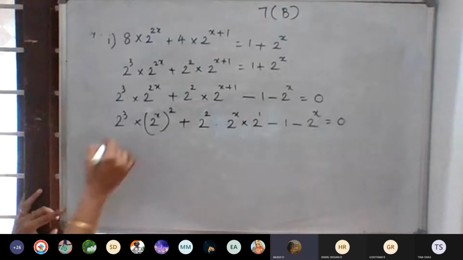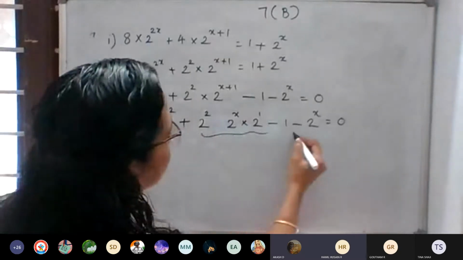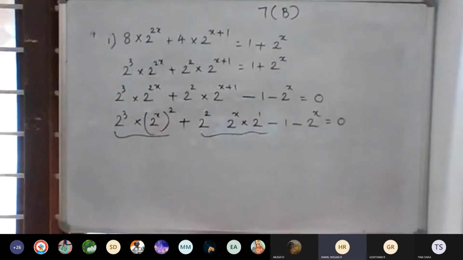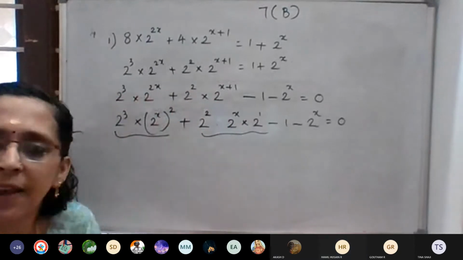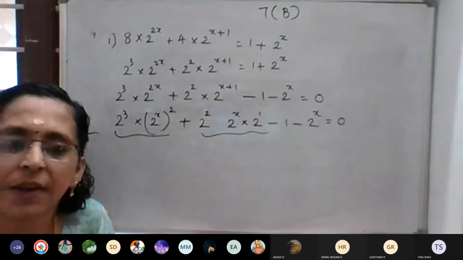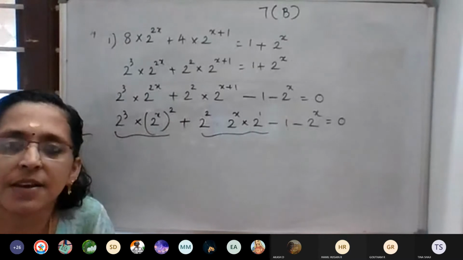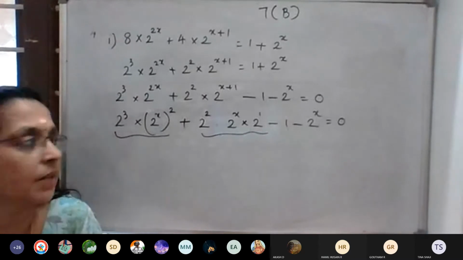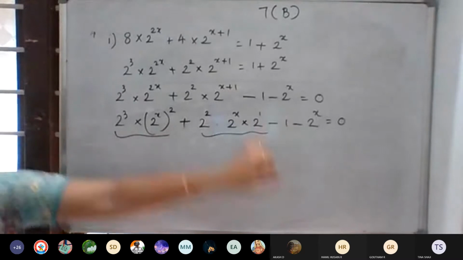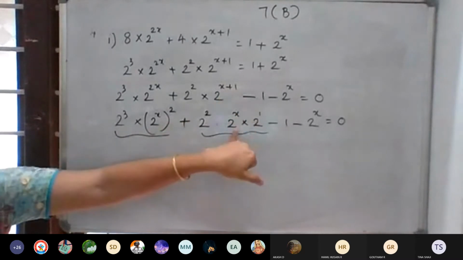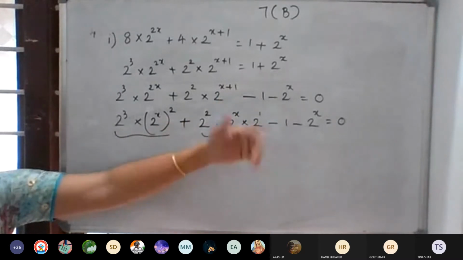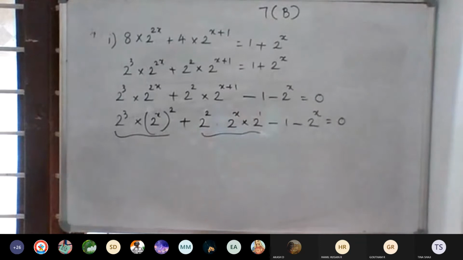Then why are we expanding this term? If we add, it means we didn't get that answer. Once we had done that method, we didn't get the answer. We got stuck with that answer, so we are using another method. X plus 1 we split as 2 raised to x into 2 raised to 1, or otherwise you can say another method. We can check whether it is coming or not.